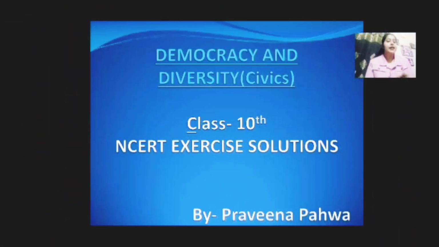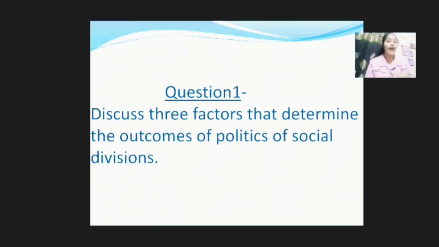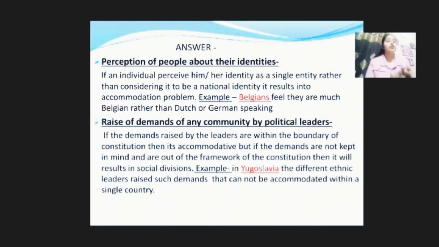We will be taking the NCERT exercise solution for Class 10th on the topic Democracy and Diversity, that is the part of Civics. Moving on to the first question: we have discussed three factors that determine the outcomes of politics of social division. What are the three factors that determine the outcome of politics? The first point here says perception of people about their identities. That is how an individual considers or perceives his or her identity.